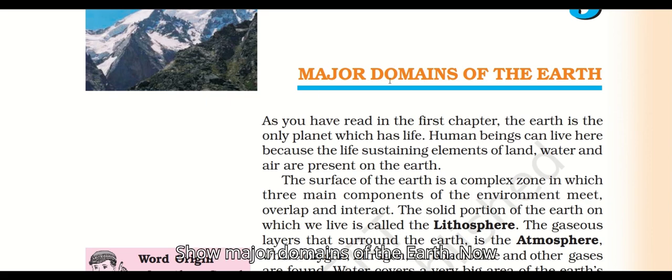So, major domains of the Earth. Now, let's discuss the new topic, major domains of the Earth. As you have read in the first chapter, the Earth is the only planet which has life. Human beings can live here because of life sustaining elements. What are they? Land, water, and air are present on Earth.